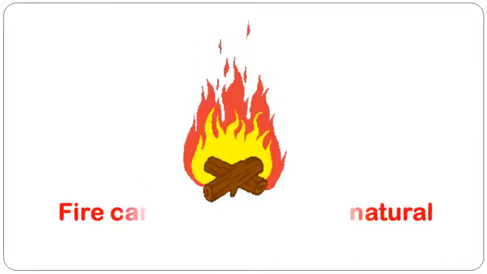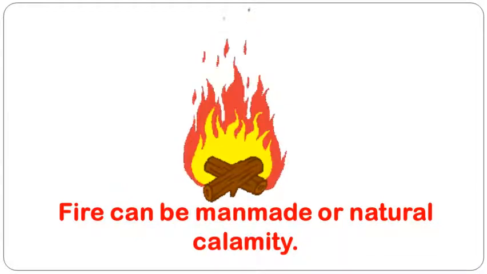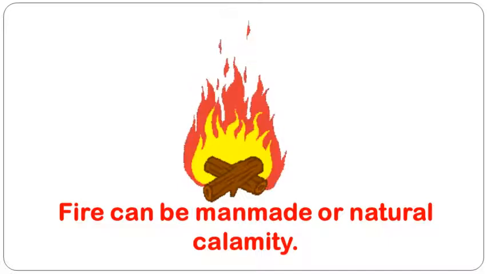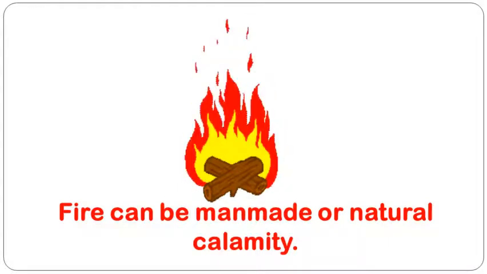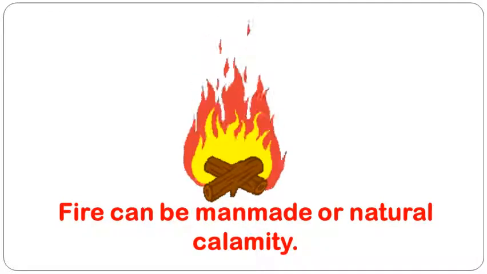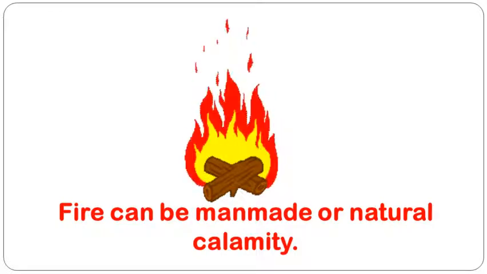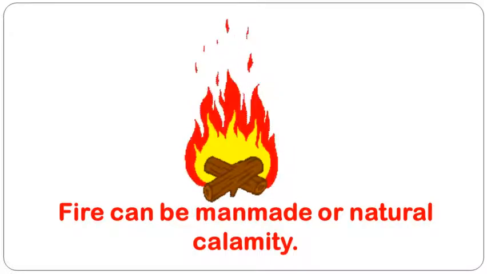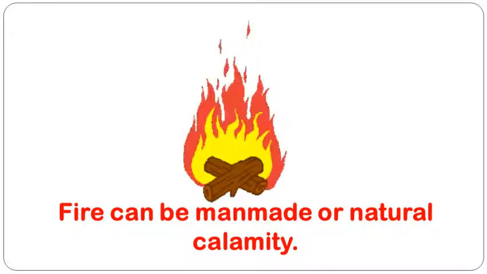Now what is a fire? Fire can be a man-made or natural calamity. It means a natural fire means like forest fire. So natural fires are generally started by lightning or by combustion of dry fuel like sawdust and leaves. And human or man-made fires can be due to any number of reasons like short circuit or any other reason.